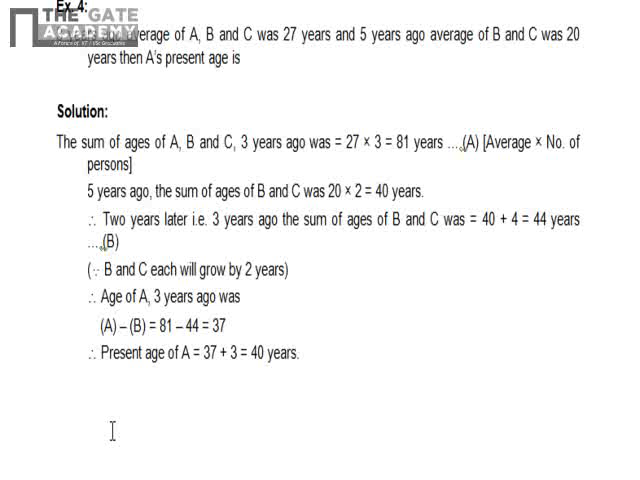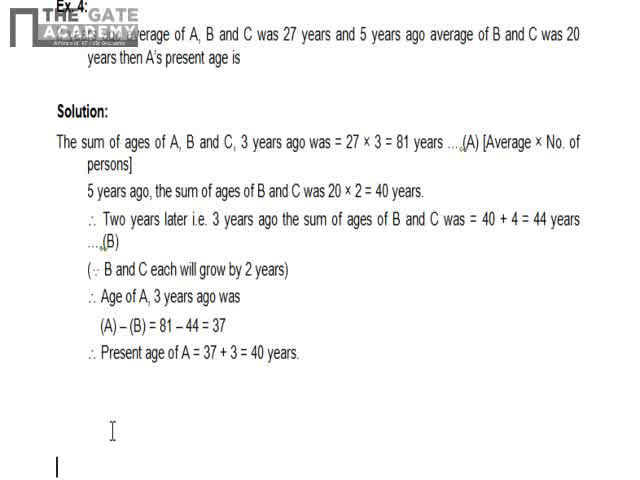3 years ago average of ABC was 27 years, that is average age, and 5 years ago average of B and C was 20 years, then A's present age. It's very simple. ABC's 3 years ago total age is 27 into 3, that is 81. 3 years ago. Okay. 5 years ago, the sum of ages of B and C was 20 into 2, that is 40 years, because the average was 20.